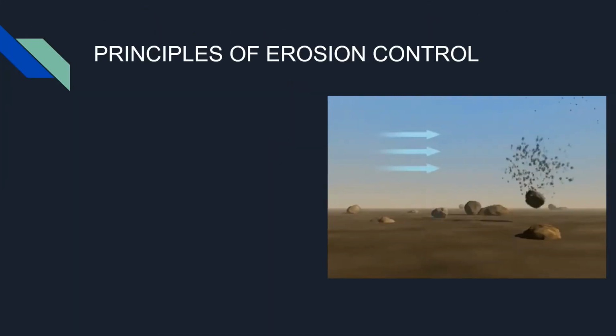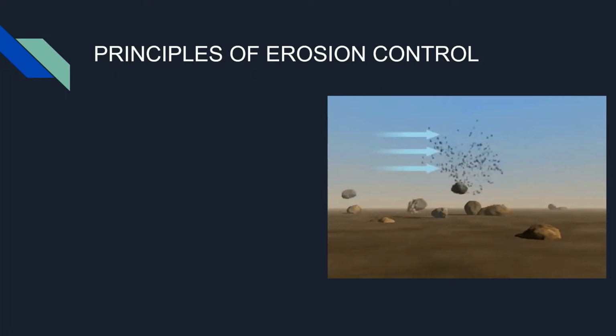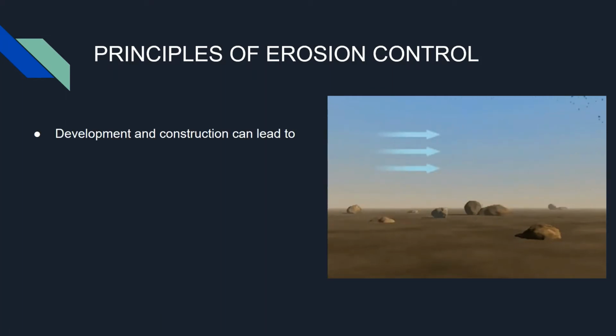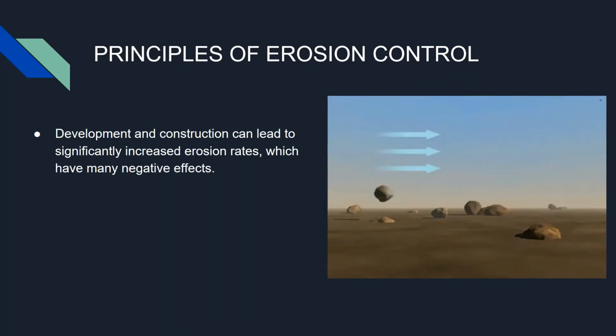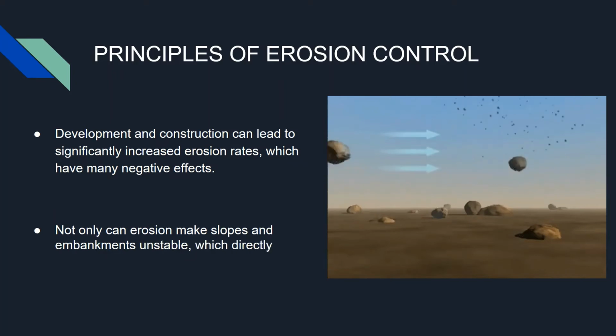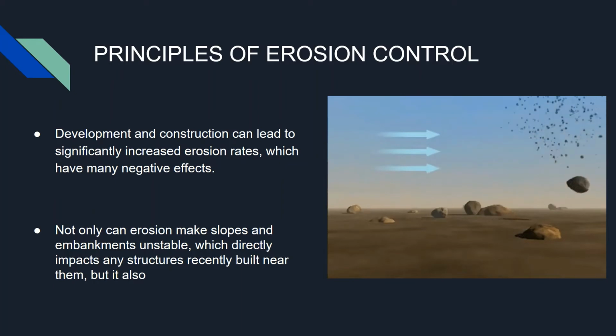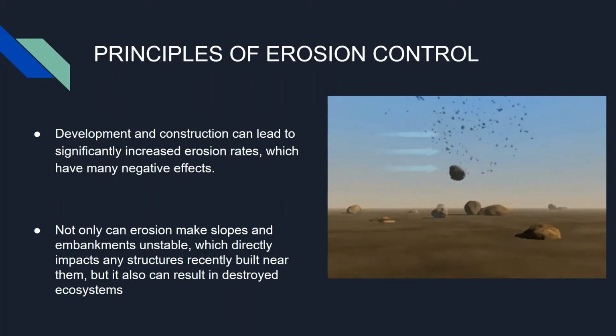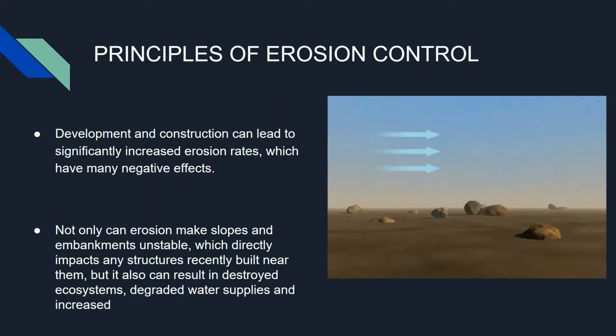Principles of erosion control. Development and construction can lead to significantly increased erosion rates, which have many negative effects. Not only can erosion make slopes and embankments unstable, which directly impacts any structure recently built near them, but it also can result in destroyed ecosystems, degraded water supply, and increased flood hazard. This is why erosion control on construction sites is such a focus and a primary objective.